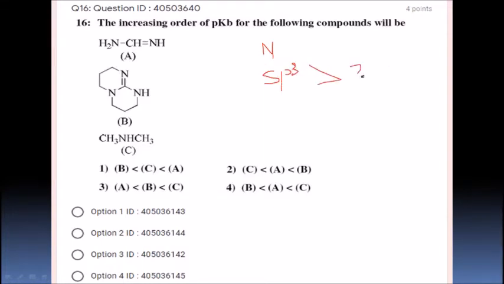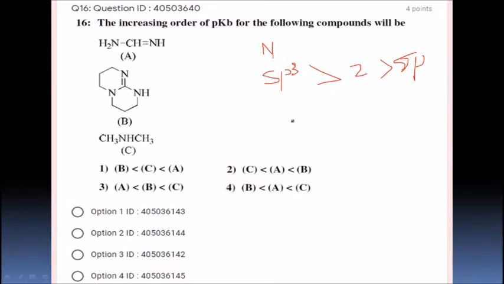So the first factor is the number of nitrogens, and then hybridization: sp3 is more basic than sp2, then sp.